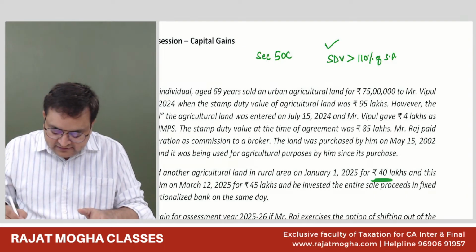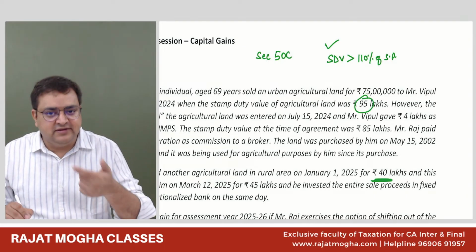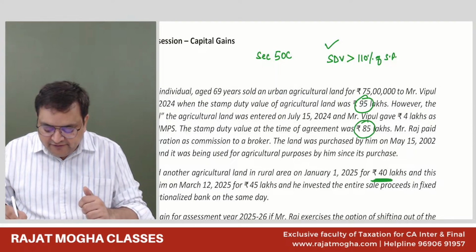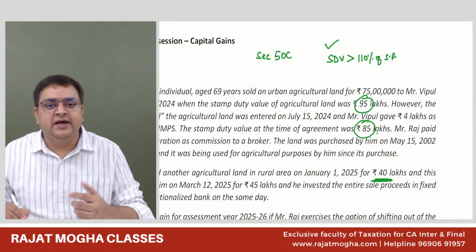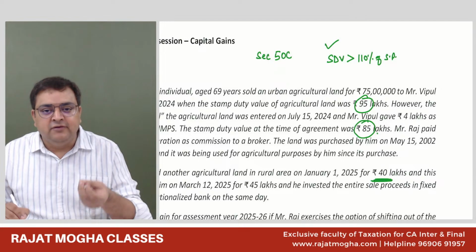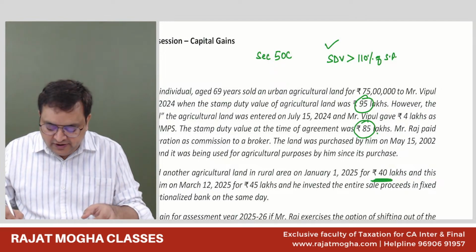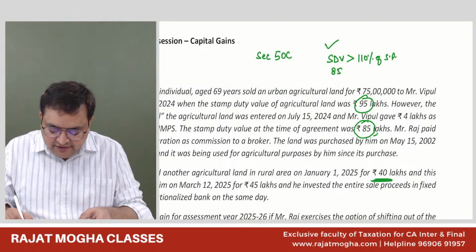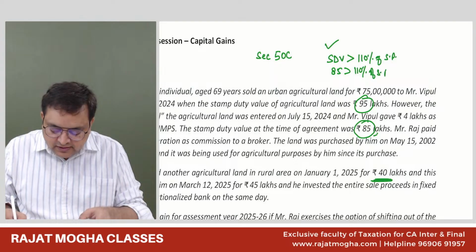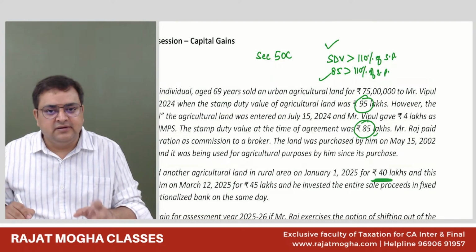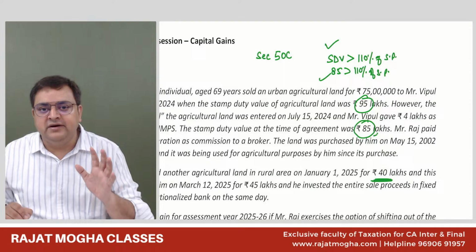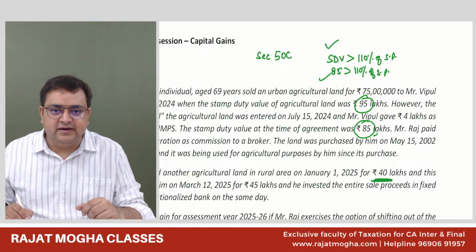So in this case, 95 lakh is the stamp duty value on the registration date. 85 lakh is the stamp duty value on the agreement date. And we have some money received through banking mode. So 85 lakh is relevant for us. First of all, 85 lakh is more than 110% of the selling price, yes. So 85 lakh we will take.